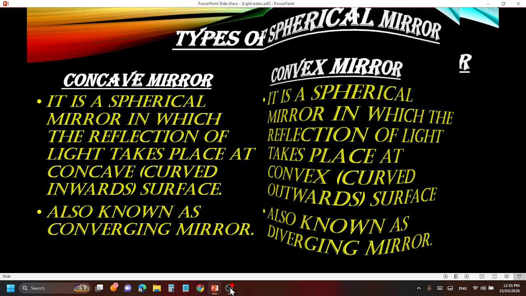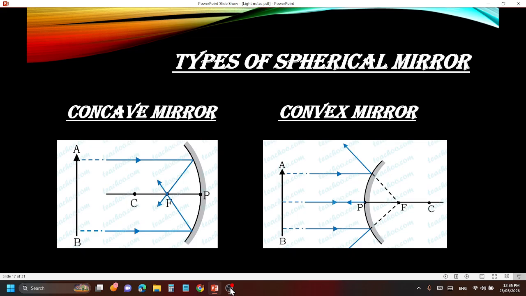Sorted. Now you can see the image of the types of spherical mirror. This is concave mirror. This is convex mirror. Concave mirror, you can see, is curved inwards, and the object is getting reflected. In convex, it is curved outwards. And one more most important thing: concave mirror always forms a real and inverted image, whereas convex mirror always forms a virtual and erect image. Remember, concave always real and inverted, and convex always virtual and erect.